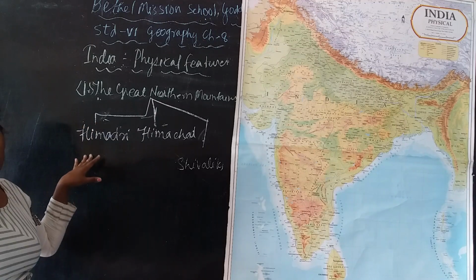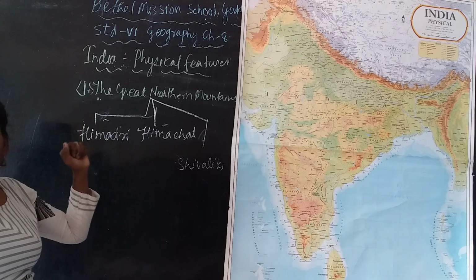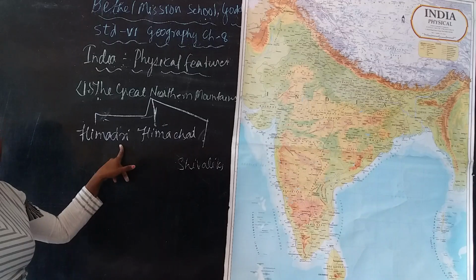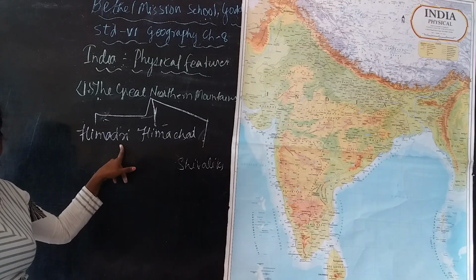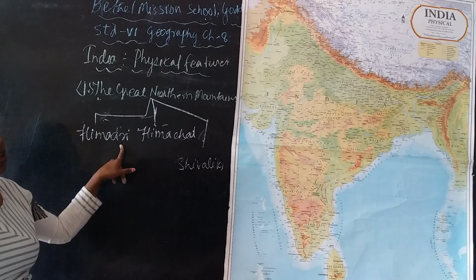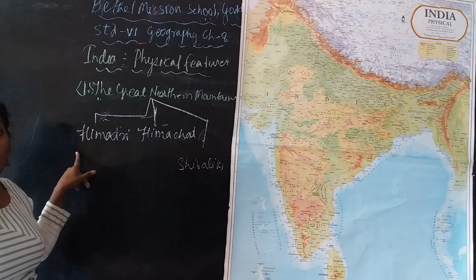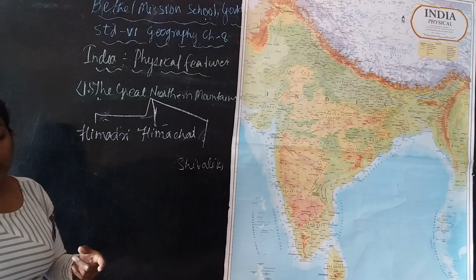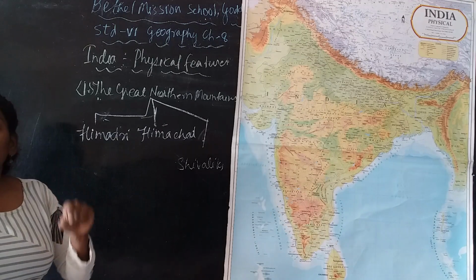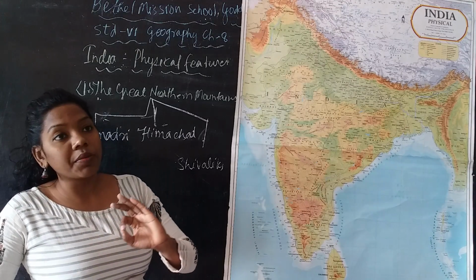That means the Great Himalaya is also called the Himadri. It is the innermost range of the Great Northern Mountains. Its average height is about 6,000 meters. It is permanently covered with snow; it doesn't melt the whole year.